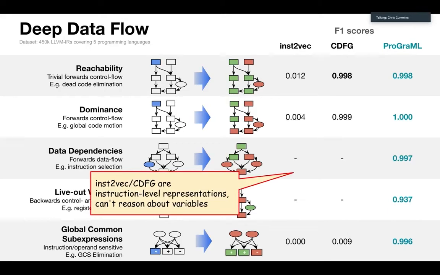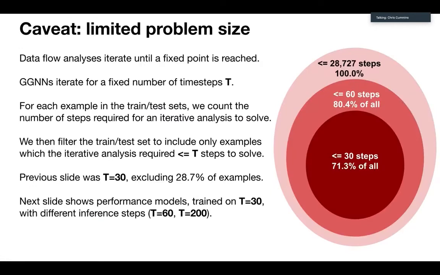So a couple of things to point out. Yes, we are the first representation which actually is powerful enough to do per-variable predictions, which was nice. And now I want to go into the caveat of this approach. A data flow analysis will iterate until a fixed point is reached. It's got two equations, and you basically just run through those two equations until you're done. With a gated graph neural network, what we do is we instead say, here is a starting graph, iterate on it for some number of time steps, which we fix, we call it t, and then you're done.